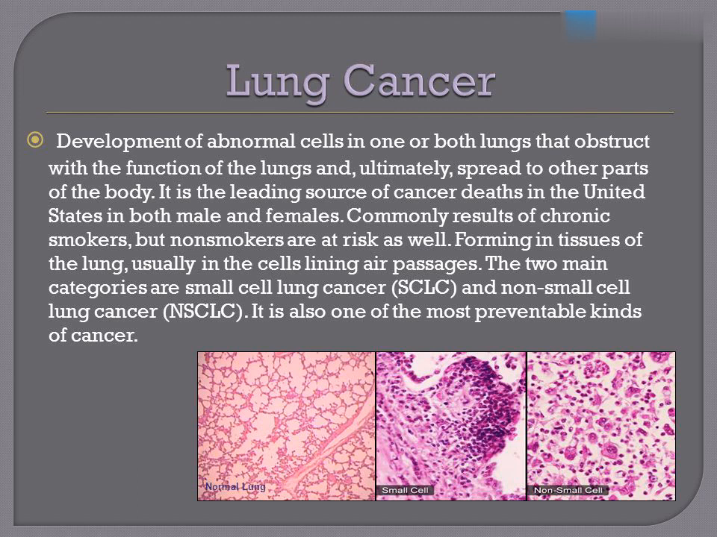The two main categories are small cell lung cancer, SCLC, and non-small cell lung cancer, NSCLC. It is also one of the most preventable kinds of cancer. Normal lung.